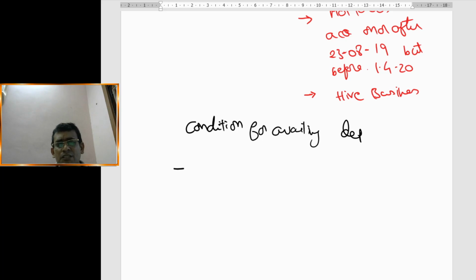The first condition we have already discussed: there should be an asset. For this we need to refer to explanation 3 to section 32. That part is done. So that's the first condition, there should be an asset.